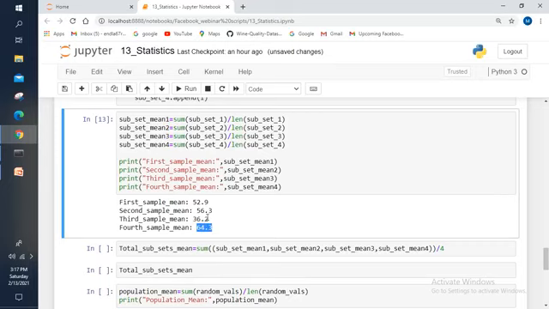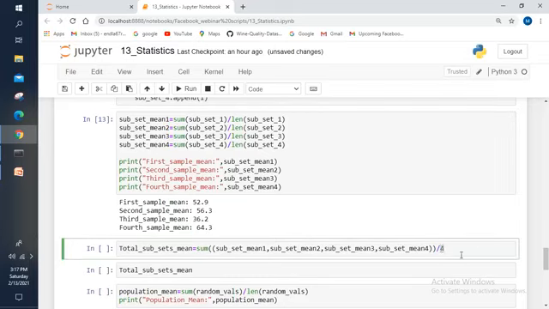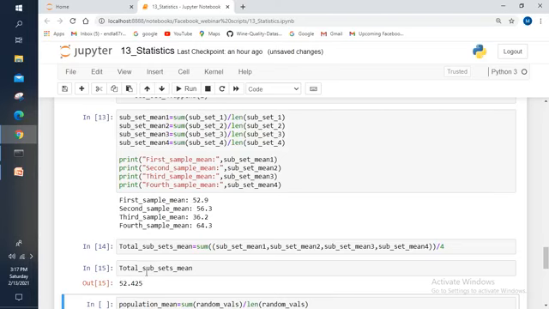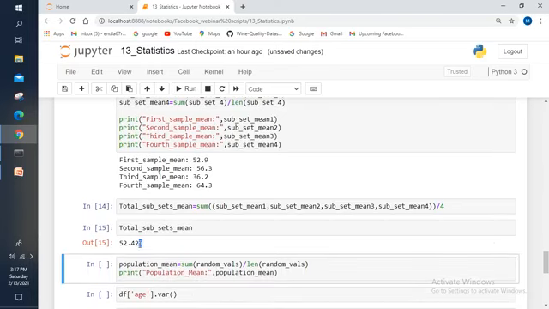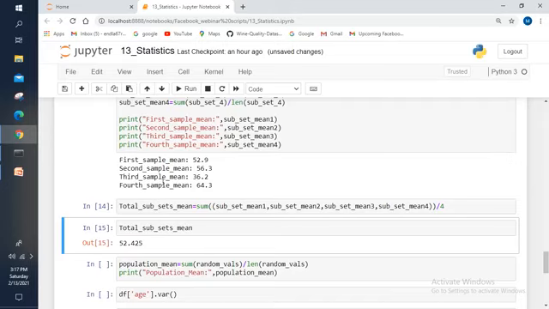Now we need to calculate the total subset means. Right. So I have taken all these means and I divided that with the 4 subsets, and I am going to store that mean into this total subset mean. Let me execute this one and let me show you total subset mean. The total subset mean is 52.425, and whatever the mean you get, you need to compare that mean with each and every sample.